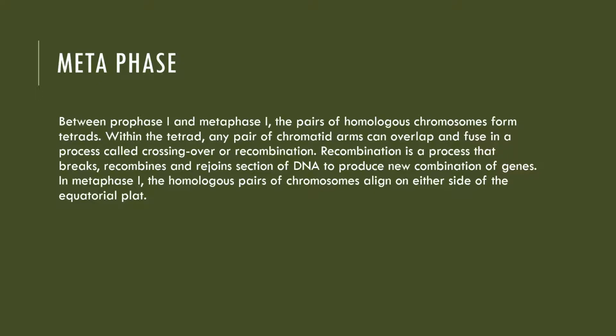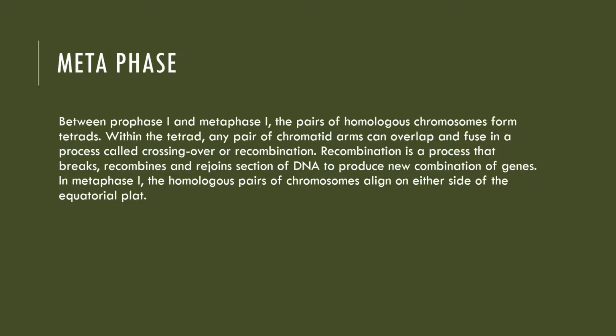Metaphase between prophase 1 and metaphase 1. The pairs of homologous chromosomes form tetrads. Within the tetrads, any pair of chromatid arms can overlap and fuse in a process called crossing over or recombination. Recombination is a process that breaks, recombines, and rejoins sections of DNA to produce new combinations of genes.